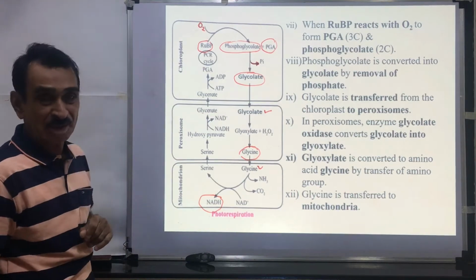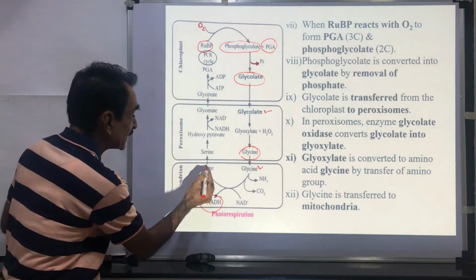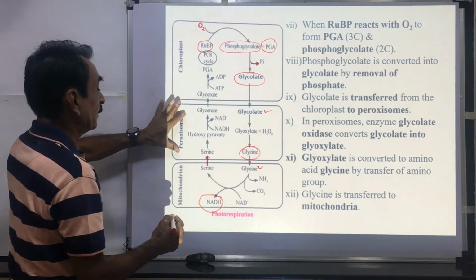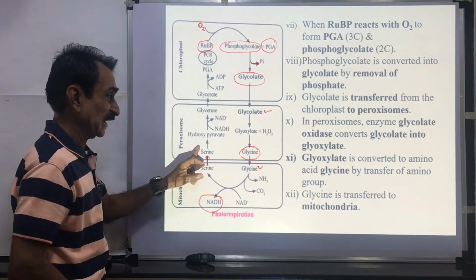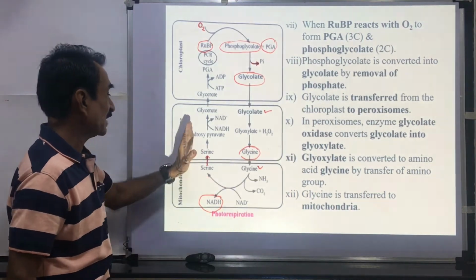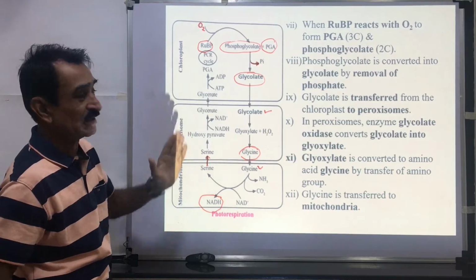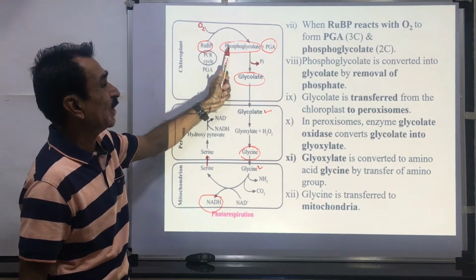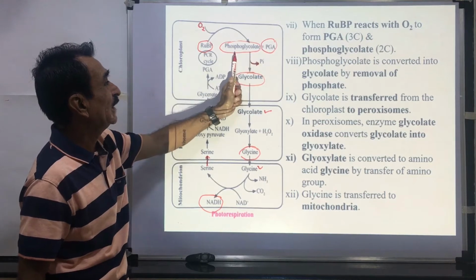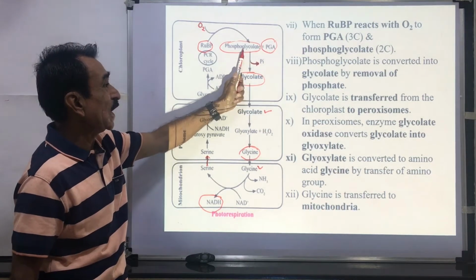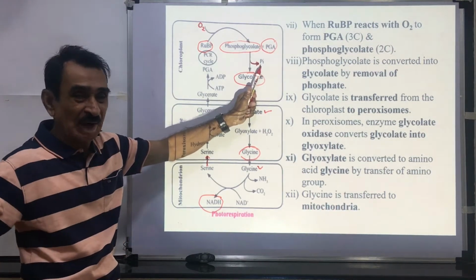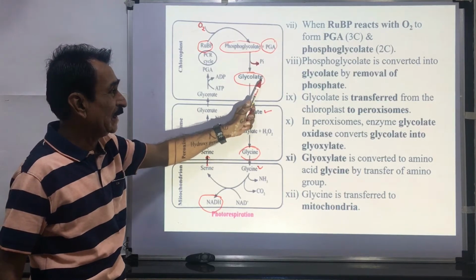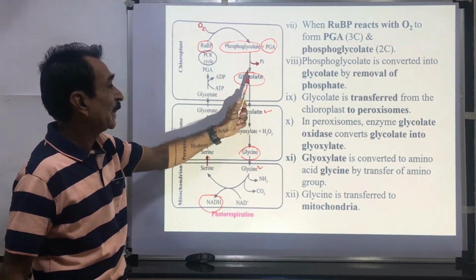This occurs in the mitochondria. Serine is transported to the peroxisome. You see these reactions once again. RuBP reacts with oxygen. There is formation of phosphoglyceric acid and phosphoglycolate. Phosphoglycolate is dephosphorylated into glycolate by the removal of phosphate.